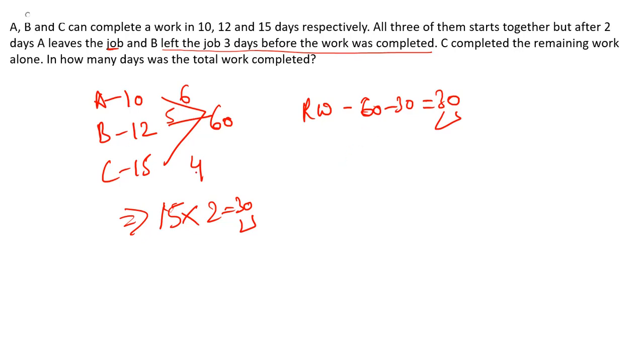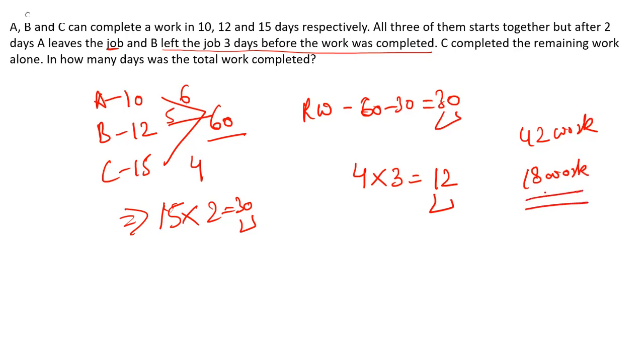What is the efficiency of C? That is 4, and the time is 3 days. So 12 work was done by C, out of 30. Now how much is still pending? 30 plus 12, that means 42 work is done. Overall work is 60. So how much is still pending? 18 work is pending.